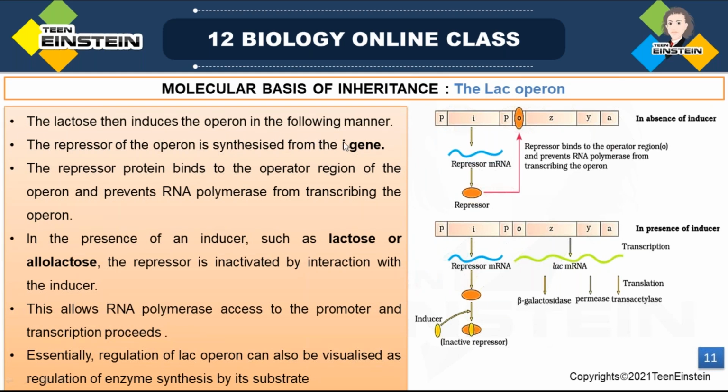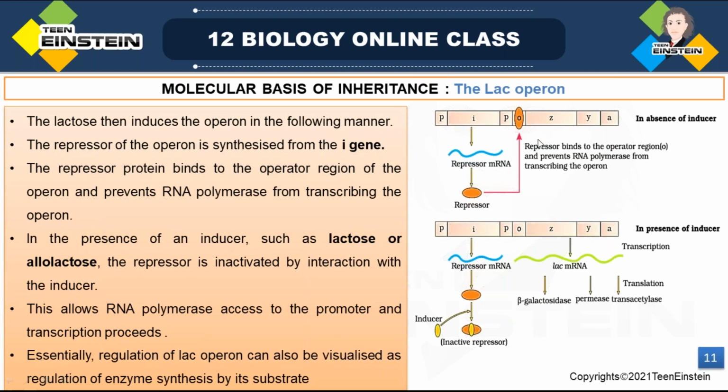Then this lactose induces the operon in the following manner. I will explain how it is inducing the operon. The repressor of the operon is synthesized from the I gene. Here you can see the I gene, the repressor of this operon, is synthesized from the I gene. And the repressor protein binds to the operator region. Here you can see the repressor mRNA. The I gene induces the synthesis of repressor, and the repressor protein is binding to the operator region.